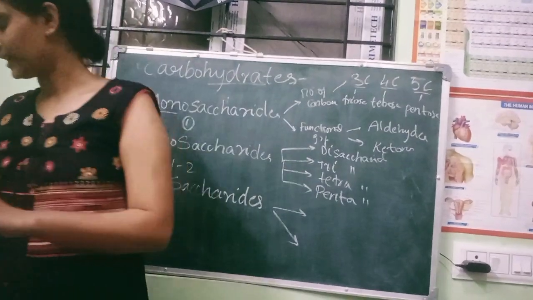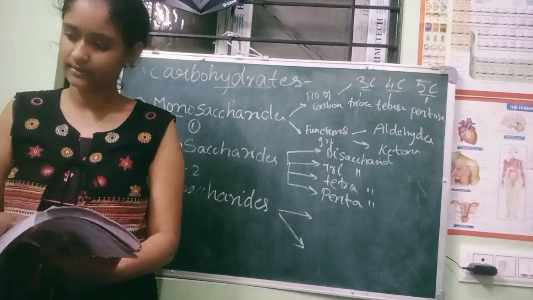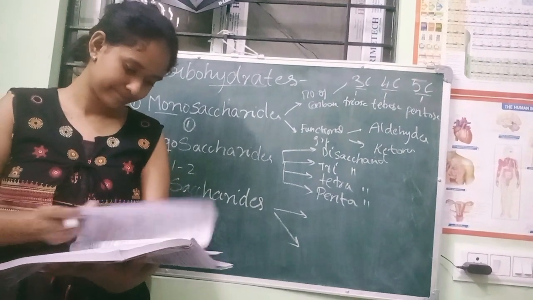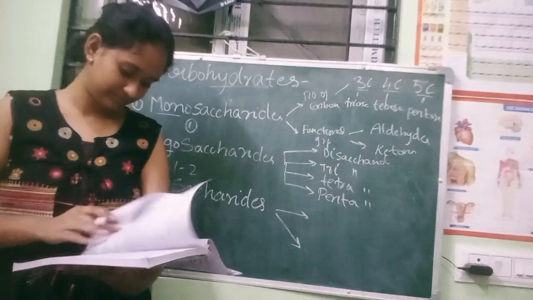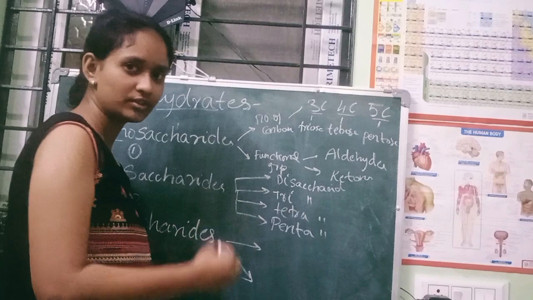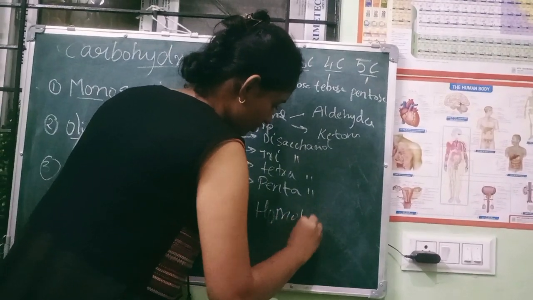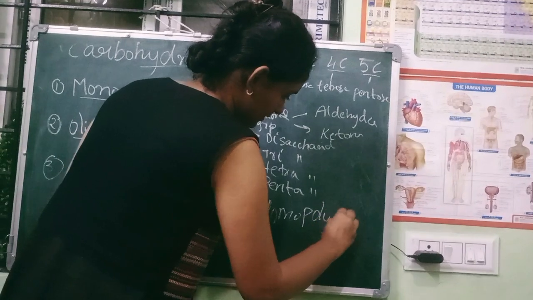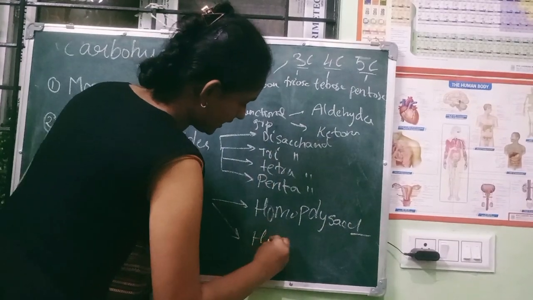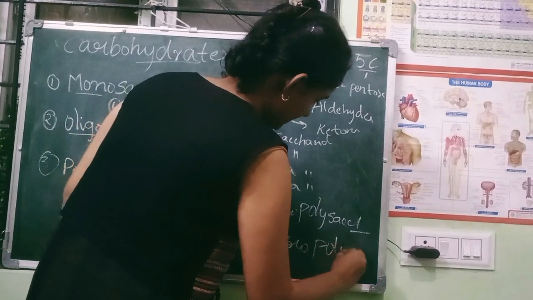Under polysaccharides, it is 2 types: homopolysaccharide and another one, heteropolysaccharide.